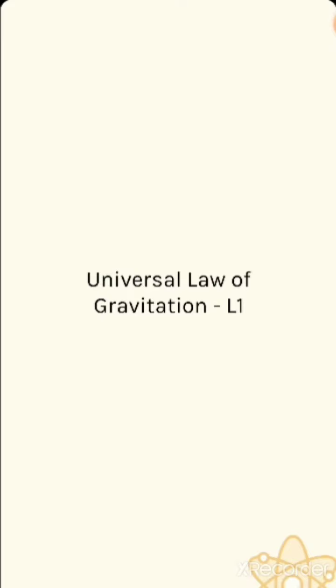So last class we already discussed gravitation and the universal law of gravitation, and the formula of the universal gravitational law, that is F is equal to G into m1 m2 divided by d square, where m1 and m2 stand for masses of two different objects, d stands for the distance between them, and G stands for the universal gravitational constant. Okay, and I hope all of you have understood that one.